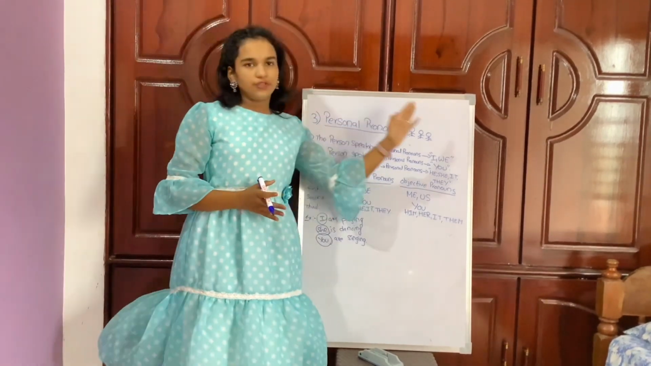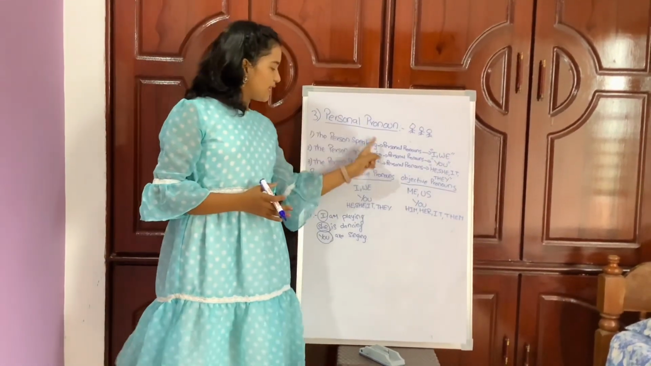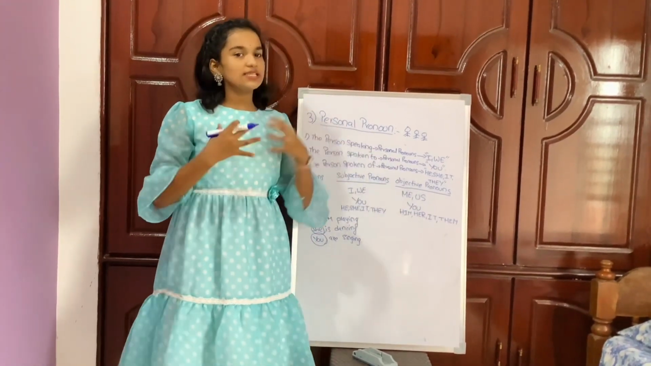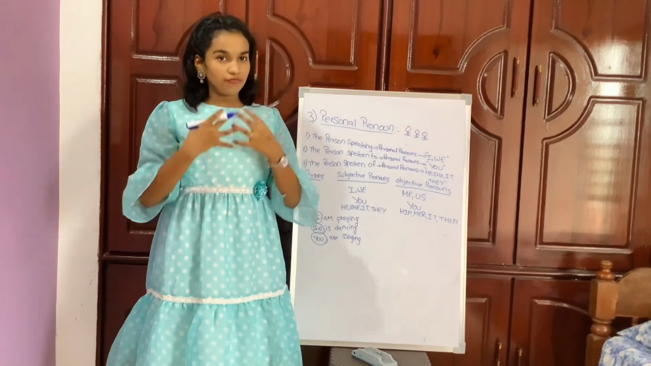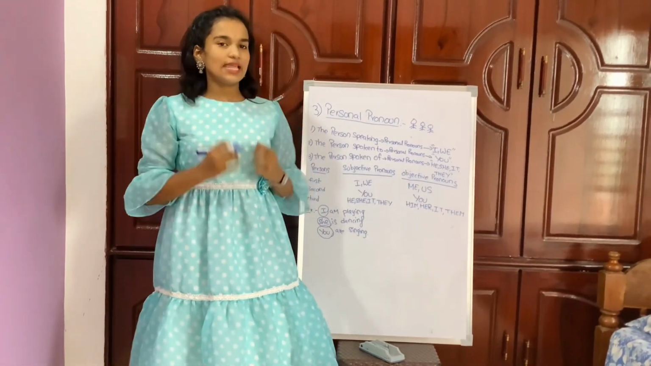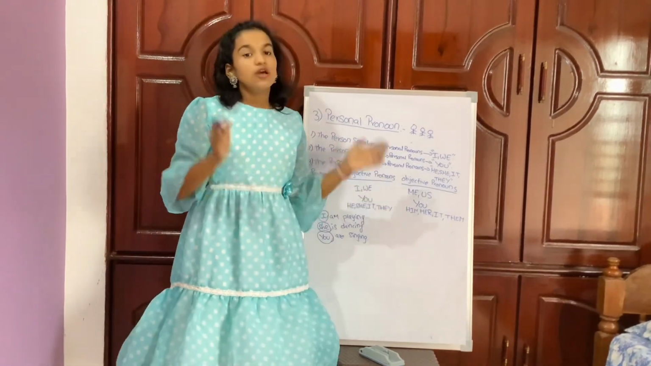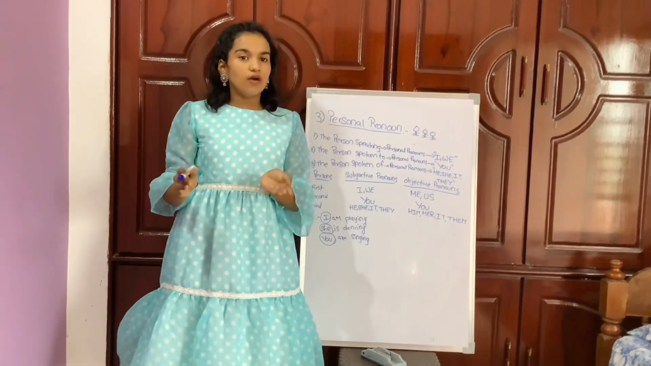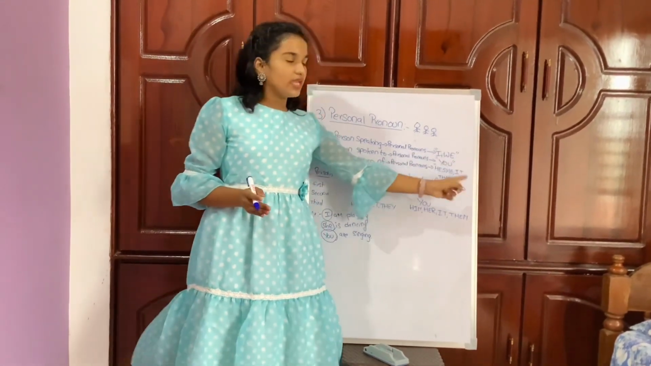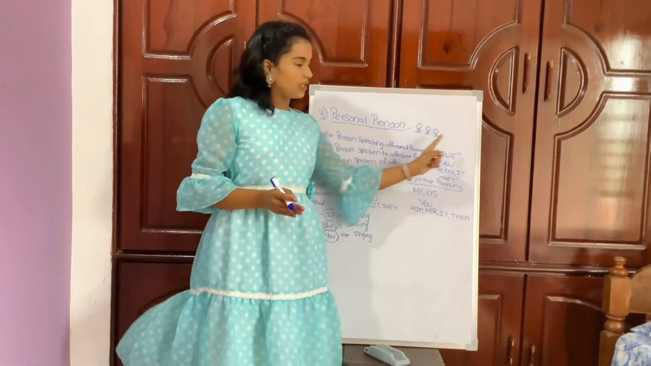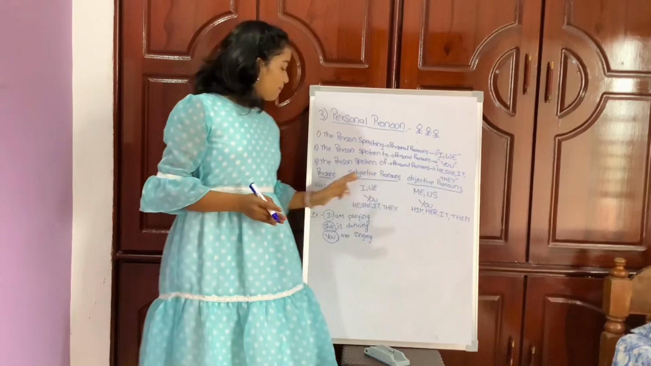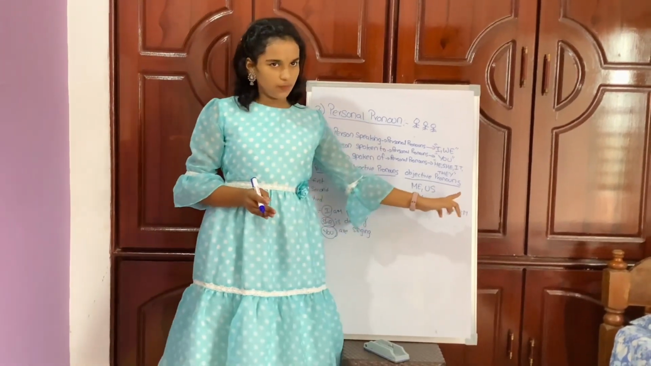Personal pronouns stand for three persons: the person speaking, the person spoken to, and the person spoken of. I am speaking to you, so I am the first person and you are the second person. The person already spoken of is the third person. First person personal pronouns are I and we, second person is you, and third person are he, she, it, they.